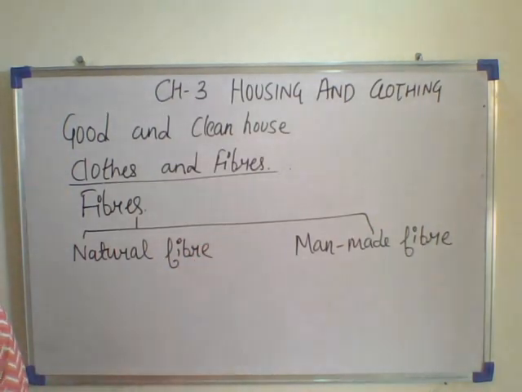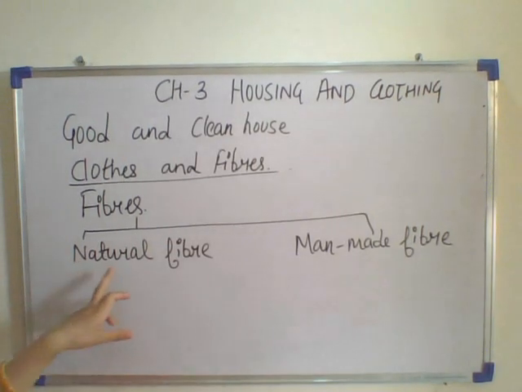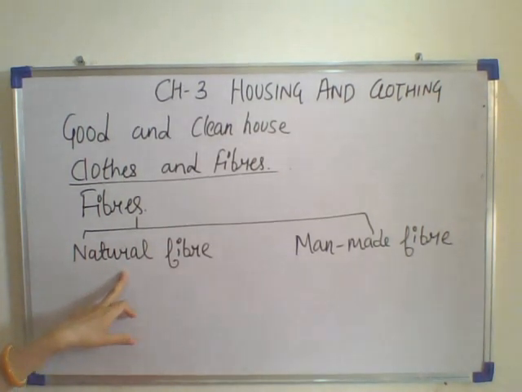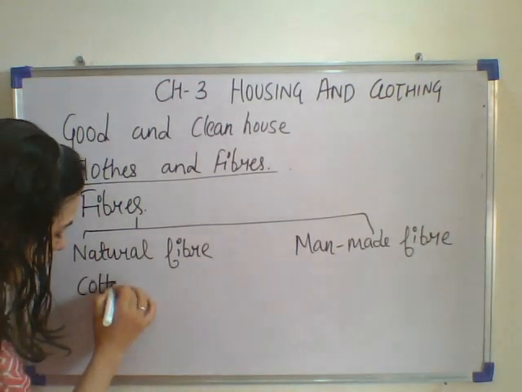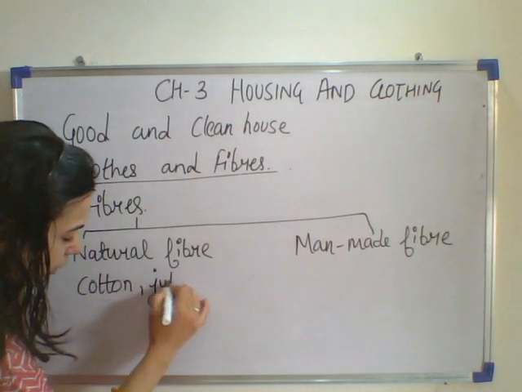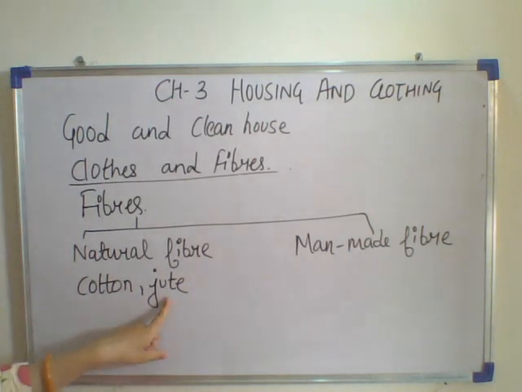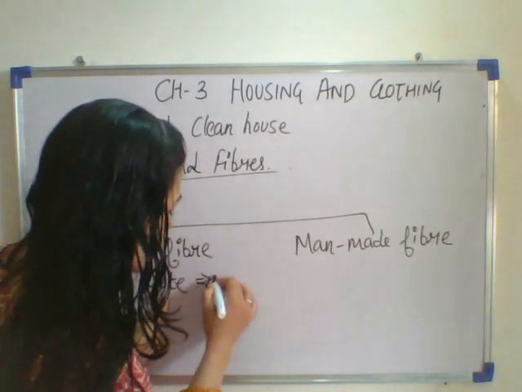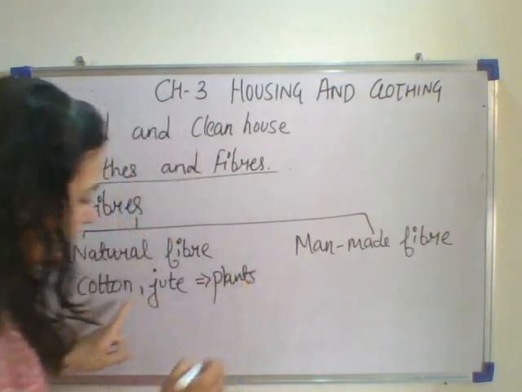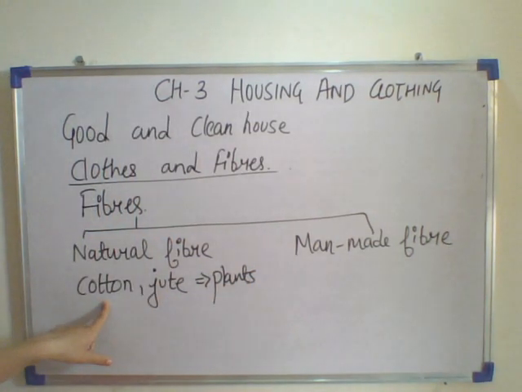What are natural fibers? Fibers that are obtained from plants and animals are called natural fibers. What are examples of natural fibers? Cotton and jute. They are examples of natural fiber. From where do you get them? You get them from plants. Cotton you get from the cotton plant, and jute you get from the jute plant.